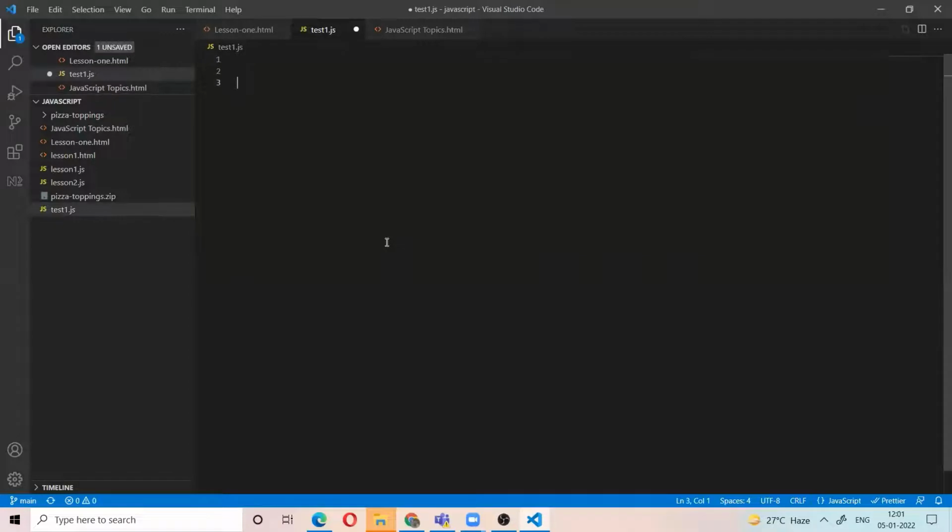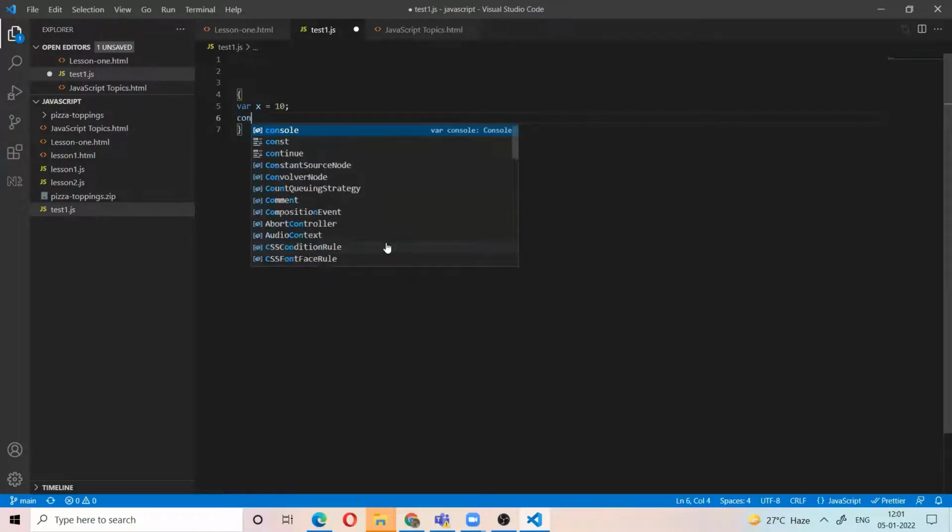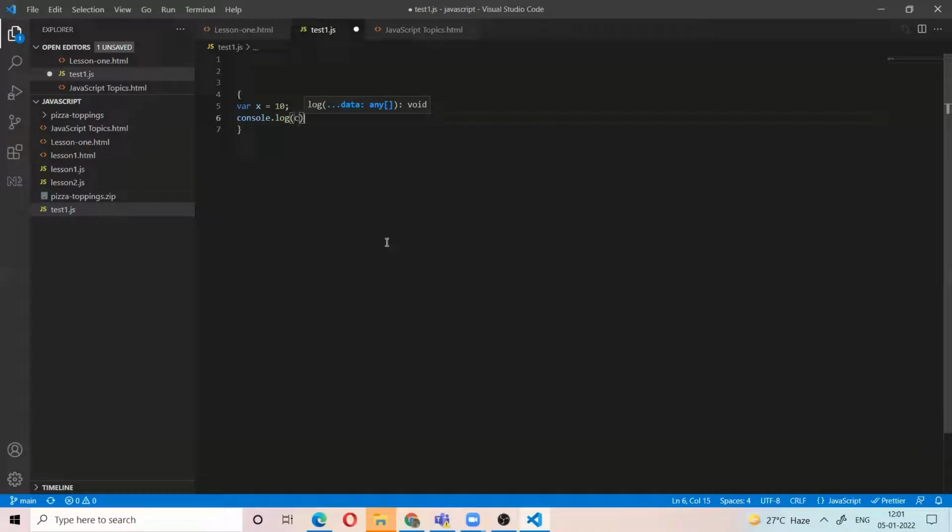Okay. For example, I want to declare the variable x and I want to print that variable. I want to do this work whenever I want. For example, after some set of lines of code, again I want this. Again you want to use this one.